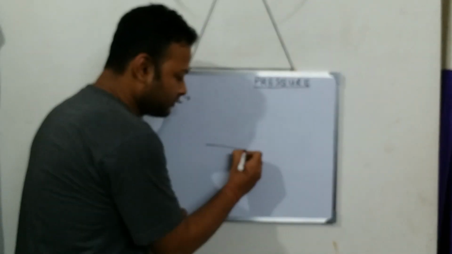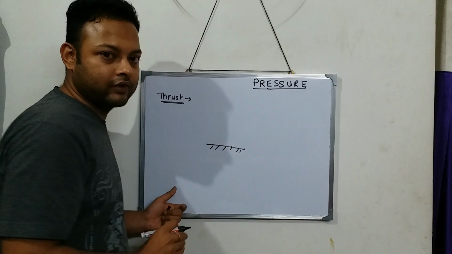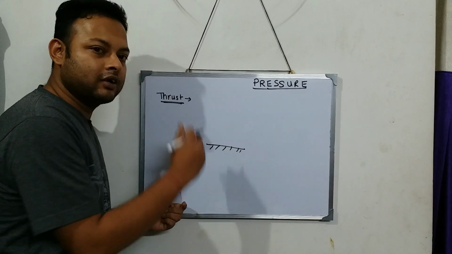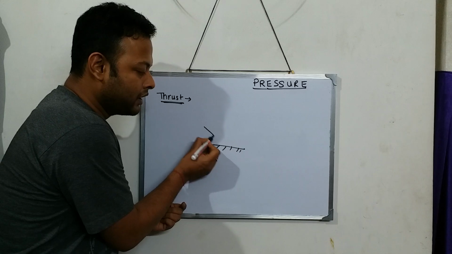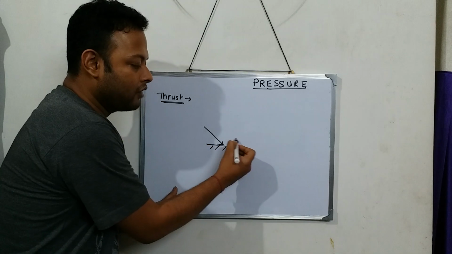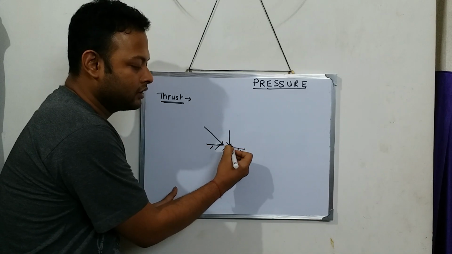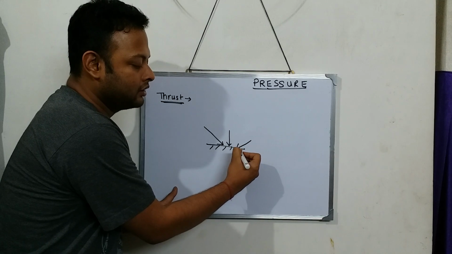Now, what is thrust? See, this is a surface, and on this surface, force can be applied in many ways. A force can be applied in this way, this way, and this way.